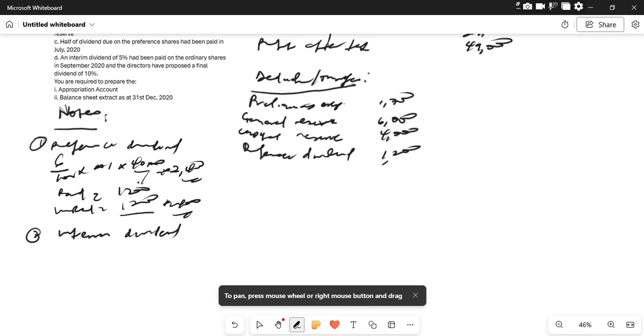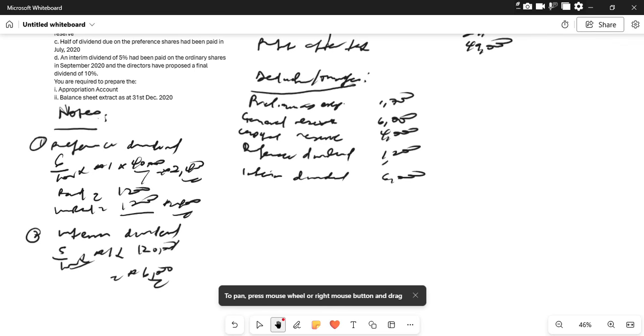We have the interim dividend as 5% of ordinary shares. 5% multiplied by 1 naira, the ordinary share is on 120,000 units. That is 6,000. So let's post that interim dividend, 6,000.